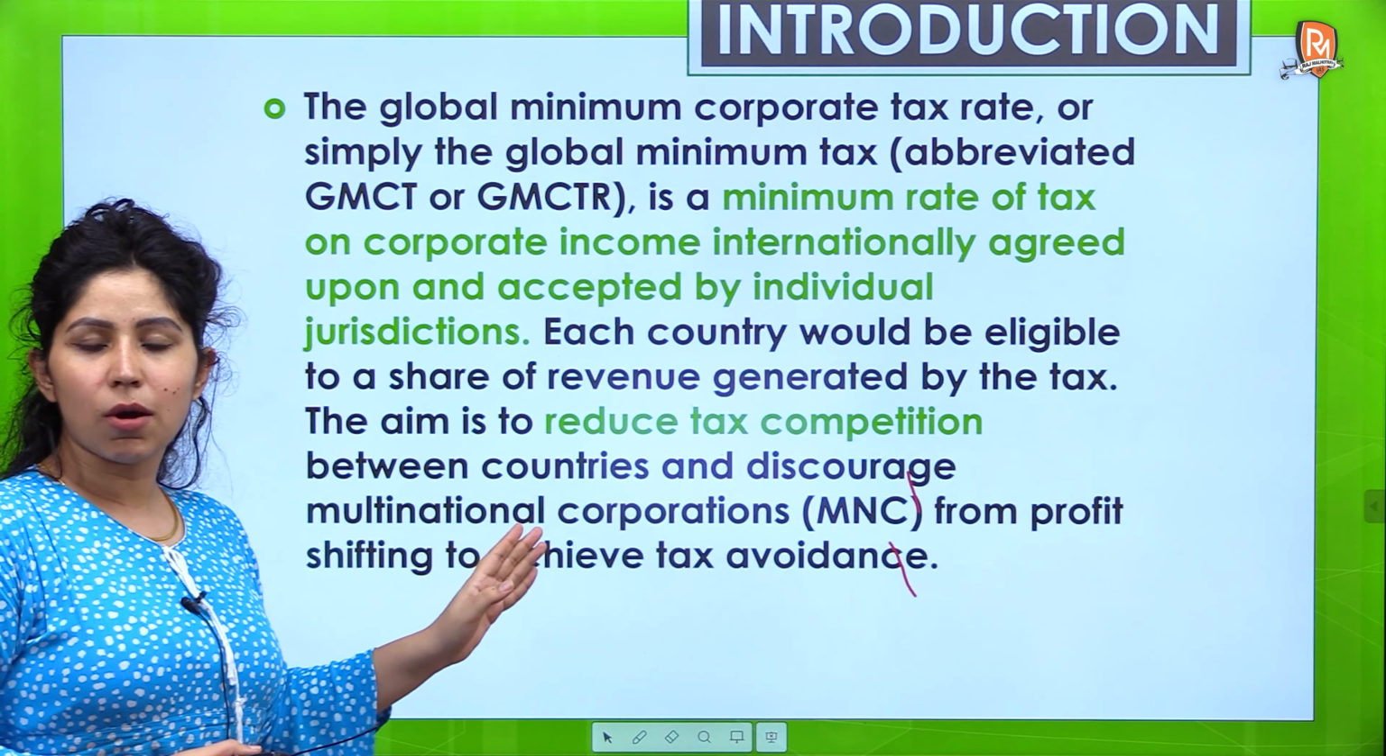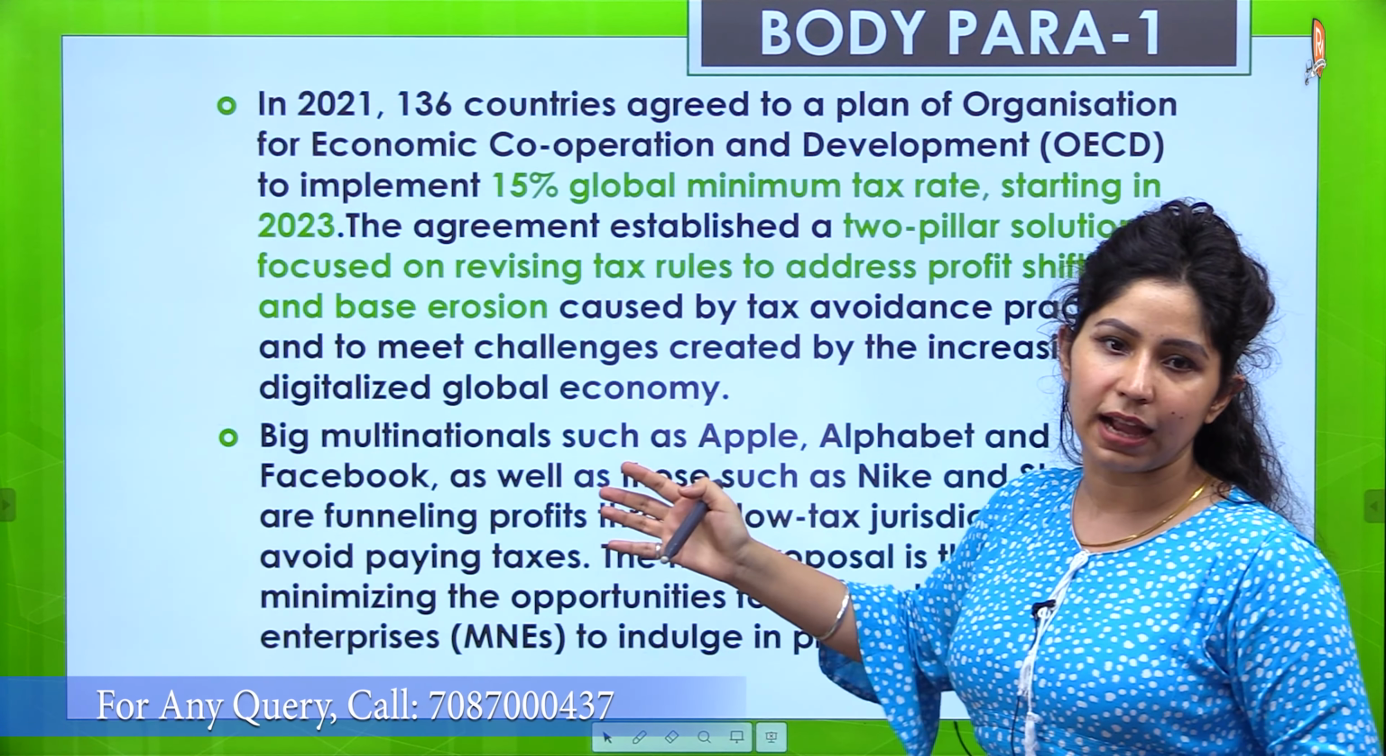So in body paragraph 1, you can talk a little bit in detail about global minimum corporate tax. You can say that in 2021, 136 countries agreed to levy a 15% GMCT, which will start in 2023, and they've come out with a 2-pillar solution focused on revising tax rules.